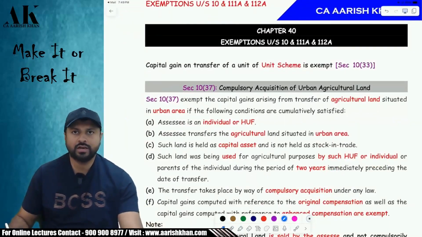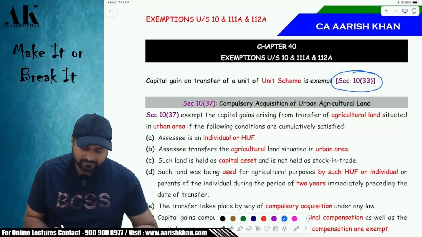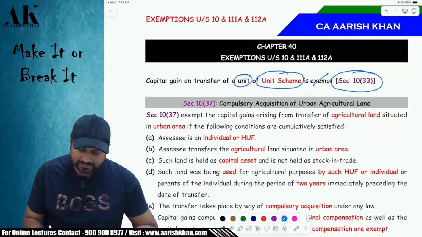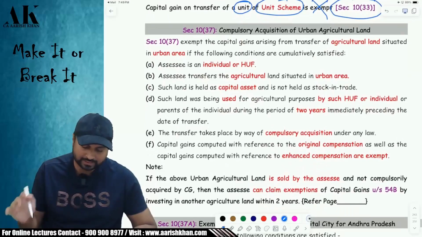So let's move on to the next provision, that is with respect to certain exemptions which are there under section 10 and then 111A and 112A. The first one is exemption under section 10(33). If you transfer a unit of a unit scheme, then it is exempt under the income tax law. Unit of a unit scheme is exempt, no income tax, okay.